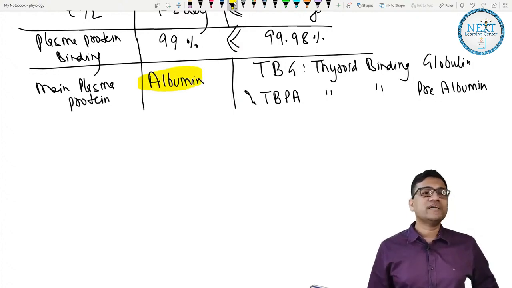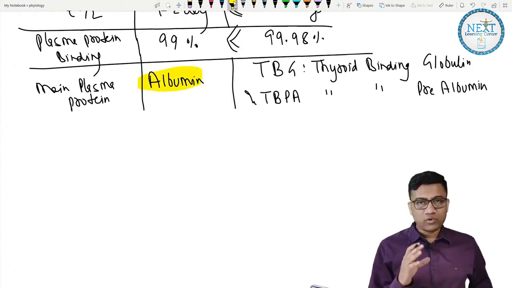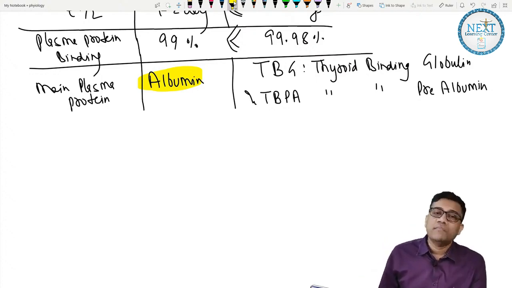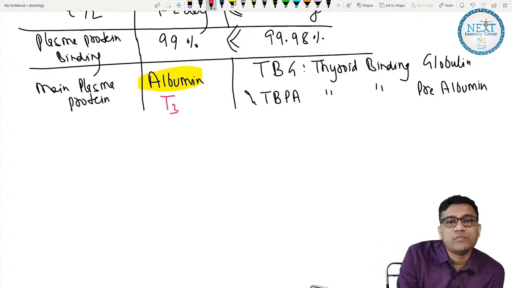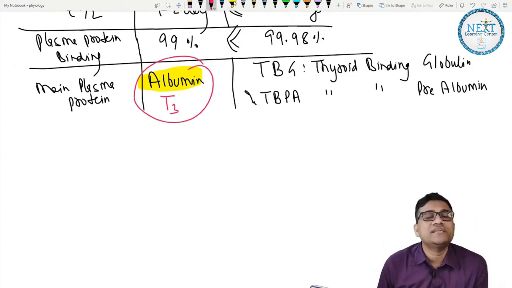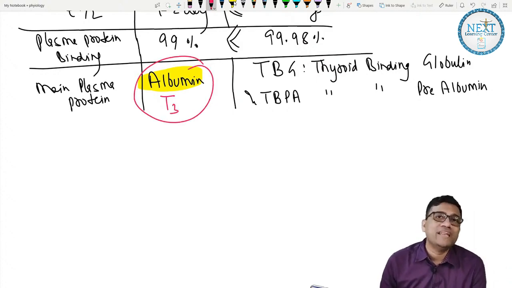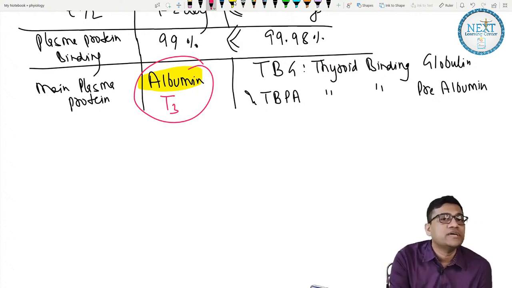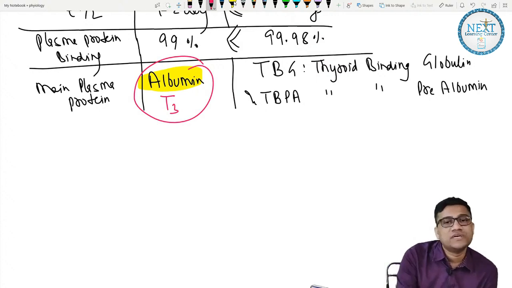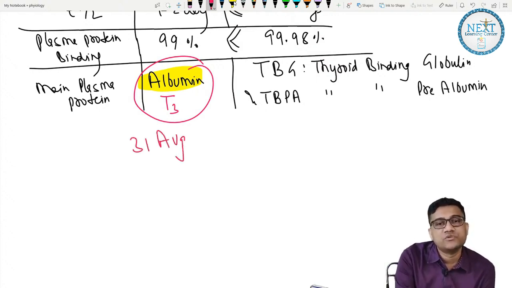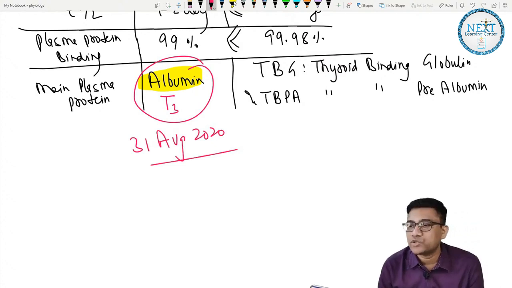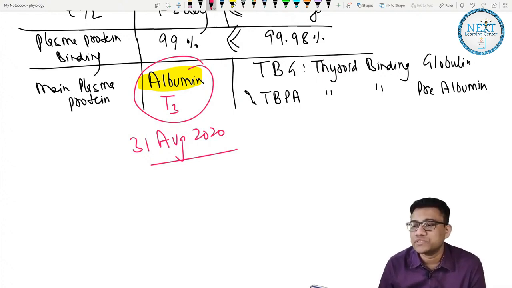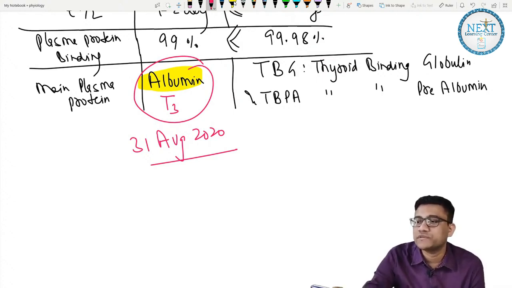I think this question was again asked in the exam. I don't remember the exact statement, but it was asked that T3 is primarily carried by what? T3 goes with albumin. I even gave a mnemonic: T3 terminal is the airport, A for airport and T3. Remember, this was the 31st August exam, 2020. Yes or no? Anyone who can verify? I just knew this question verbally. I am still collecting the questions. So was this question there or not?